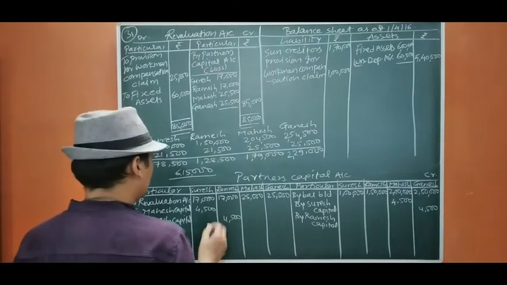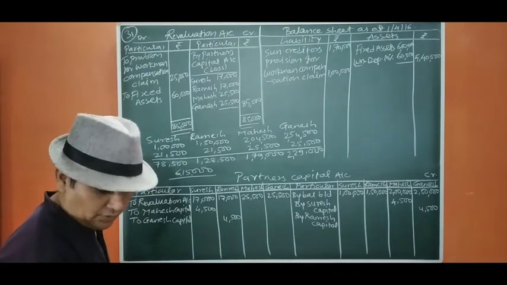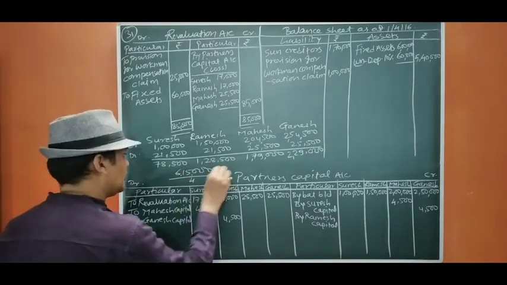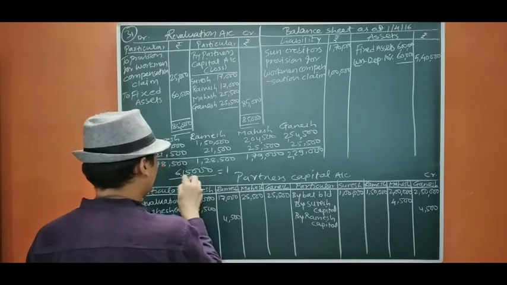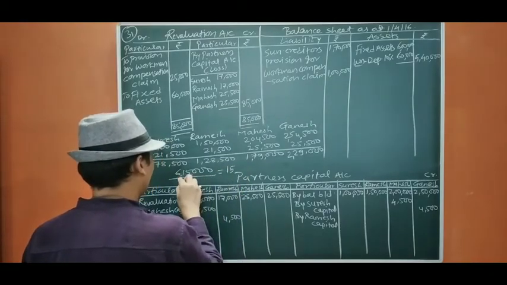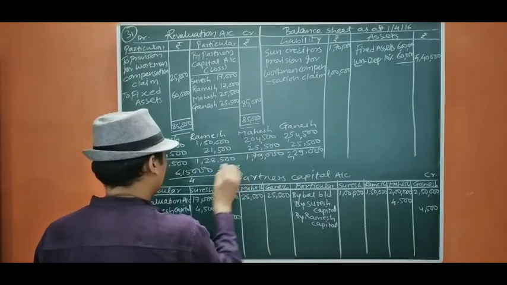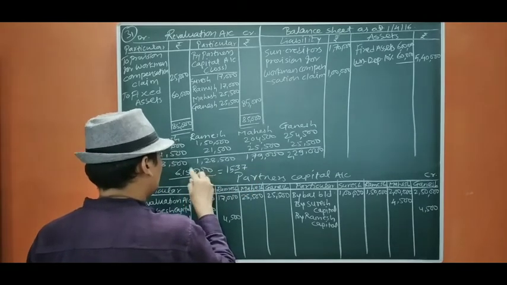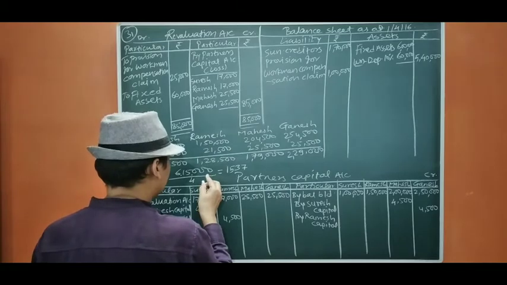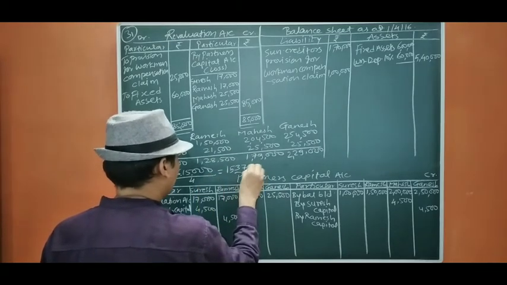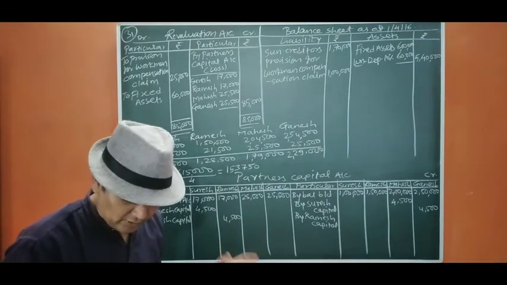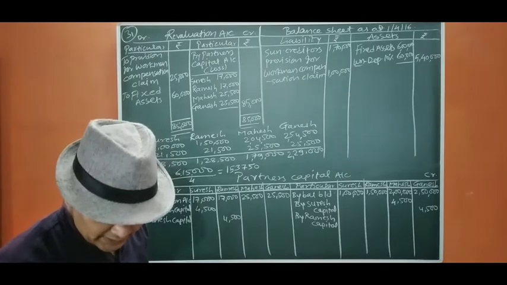Divided by the new ratio, which is equal, so divide by 4. 4 with the 4, 2 carry, 4 5s are 20, 1 carry, 4 3s are 12, 3 carry, 4 7s are 28, 2 carry, 4 5s are 20. So the capital is 1,53,750.